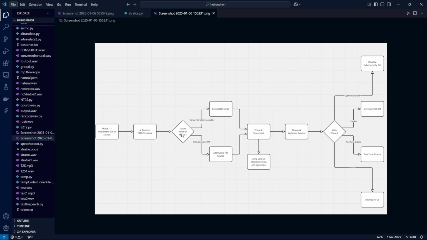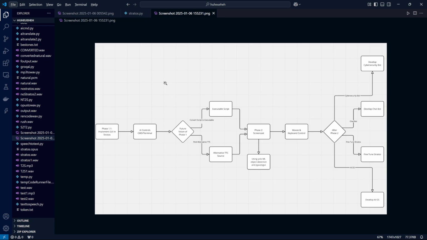So my future vision of phase one is to change this stratos.py into an executable file so I can share it with anyone, my family members and all, so they can run it as well. And second is to find an alternative TTS. This one does not really have problems, it works pretty fine.